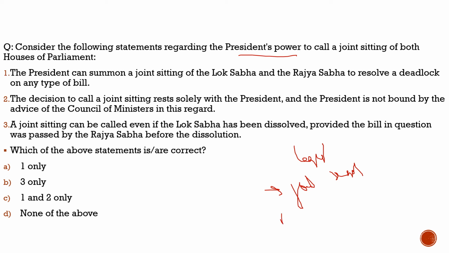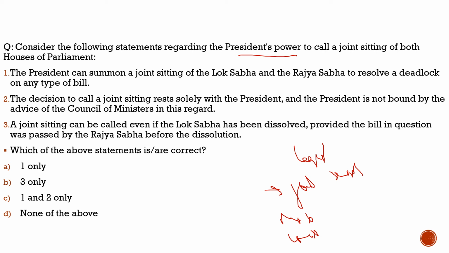If it is a money bill, no joint sitting. If it is a constitutional amendment bill, then for this also there is no joint sitting. Please do remember that. These are a few catches which can be asked in the exam. It is only for the ordinary bill that you can ask for the joint sitting, and it is the president who calls for it. So with this, let's try to answer this question and get more idea about it.